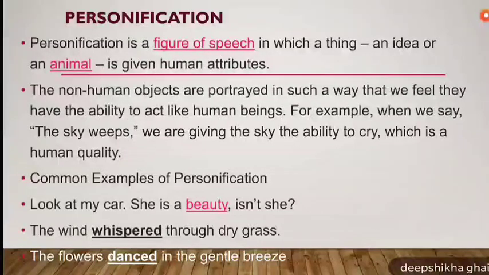The wind whispered. Here, the slow movement of the wind or the slow noise of the wind is compared to the whispering sound. Who whispers? A human being. So here, the wind is personified. Similarly, the flowers danced in the gentle breeze. The flowers here are personified and are shown as dancing.